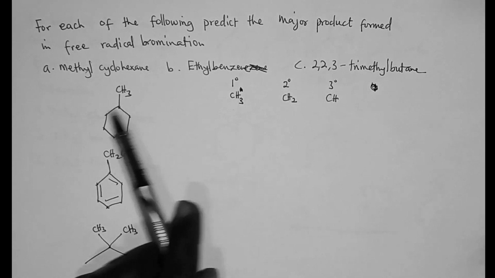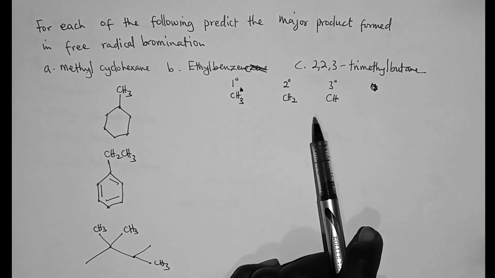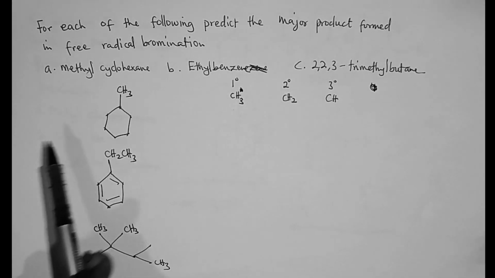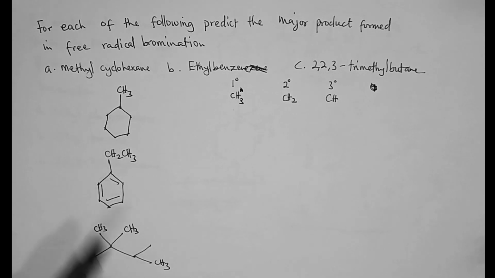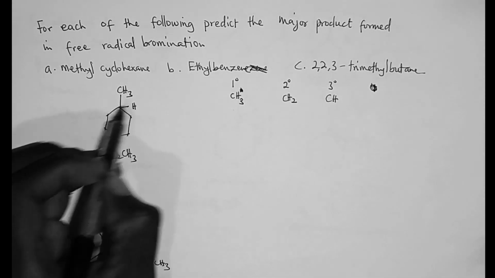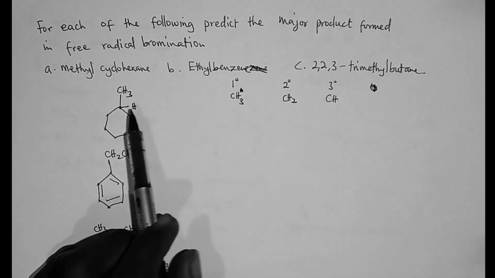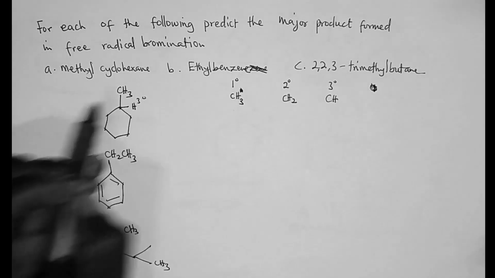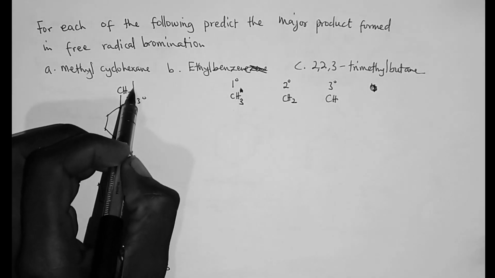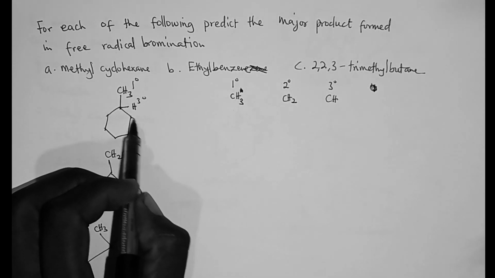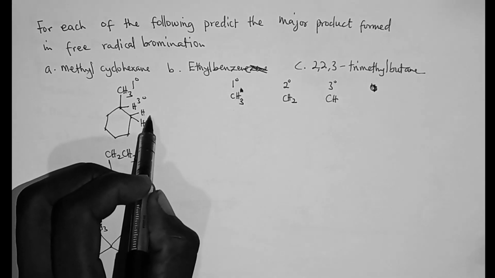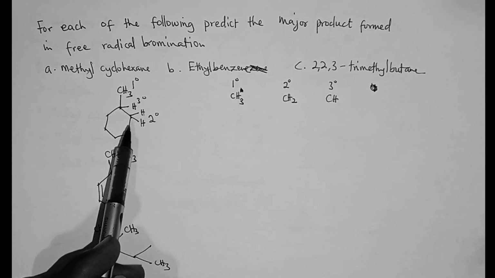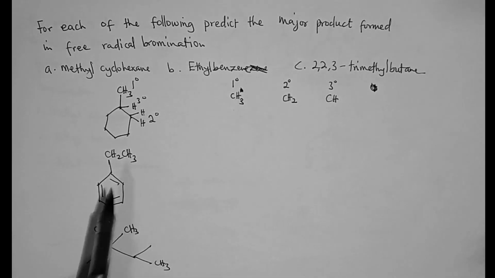So the number of products that will be formed for each compound depends on the number of different types of protons that the compound has. If you take the first part, the methyl cyclohexane, you see that we have a CH here. So this CH is a tertiary proton. We have a CH3 here, which is a primary proton. And then this is a CH2 because there are 2 protons here, and this is a secondary proton. So it implies that a methyl cyclohexane will form 3 different products.